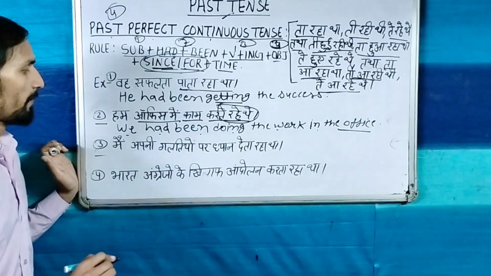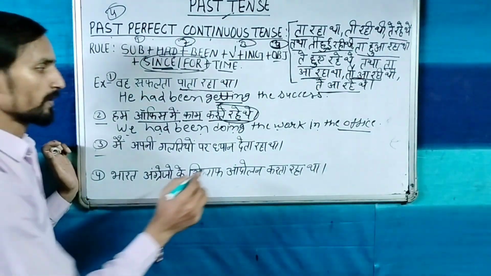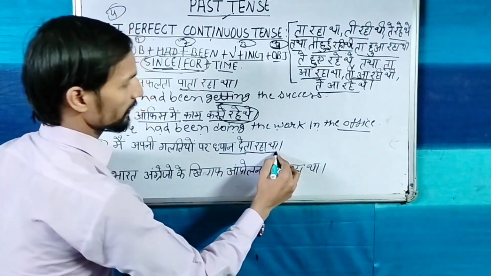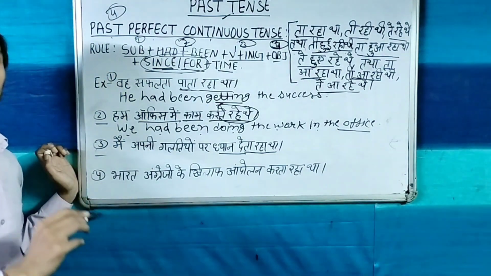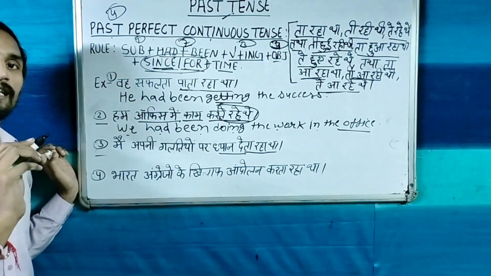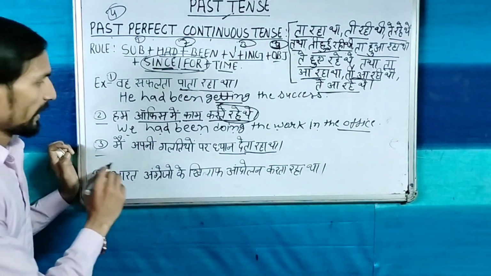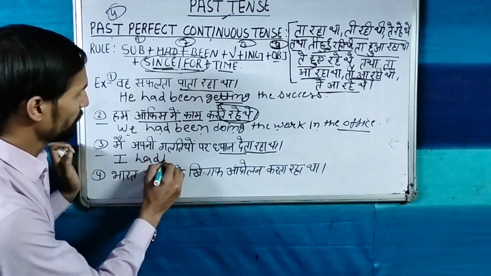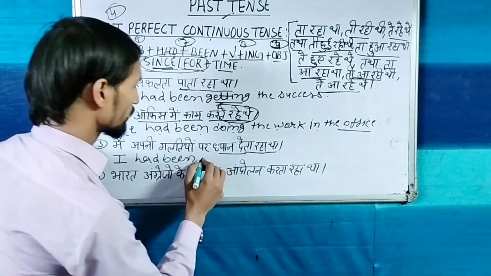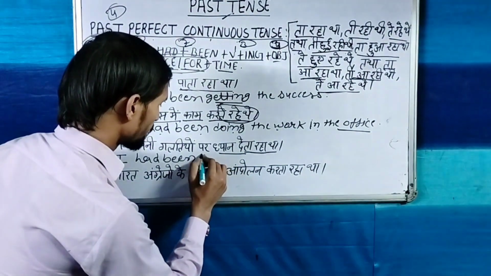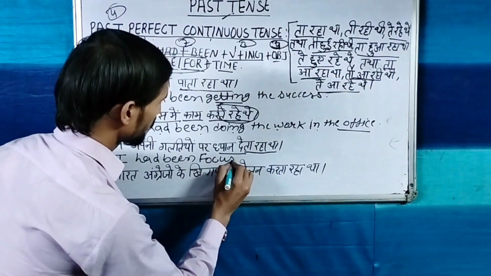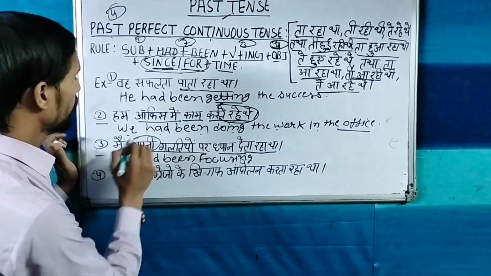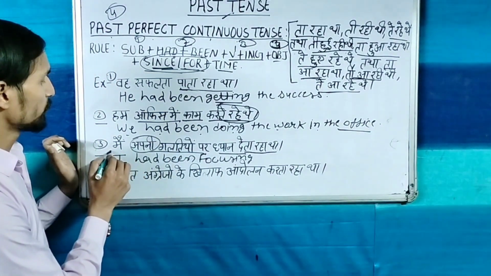Now third sentence, मैं अपनी गलतियों पर ध्यान देता रहा था. So ध्यान देना, this is the verb, and in the last of this verb ता रहा था word is coming. That is telling in the past any verb which kept on running. Now let's make this sentence. मैं, I, with I, helping verb had been, I had been, ध्यान देना, like focusing, I had been focusing. अपनी गलतियों पर. Now here अपना word has been given. So for अपना we have to see the subject.